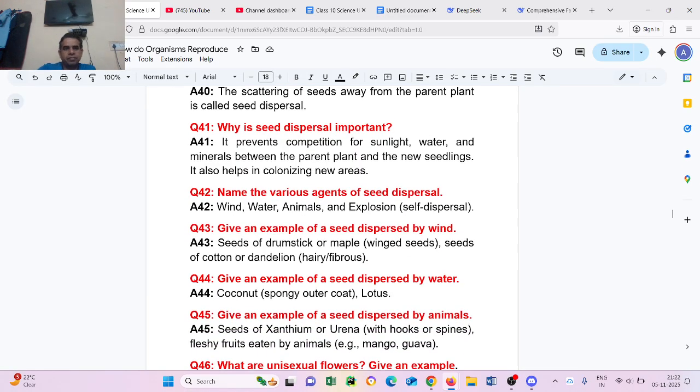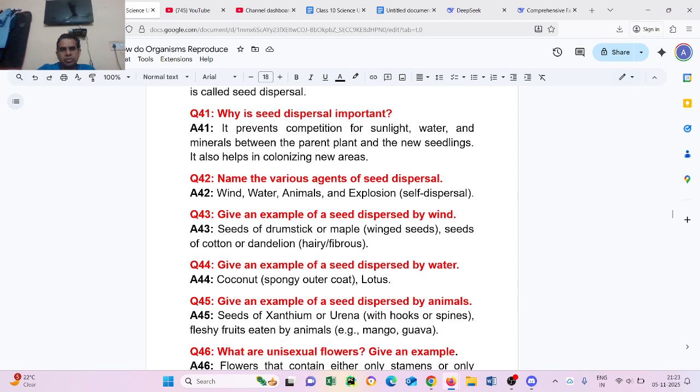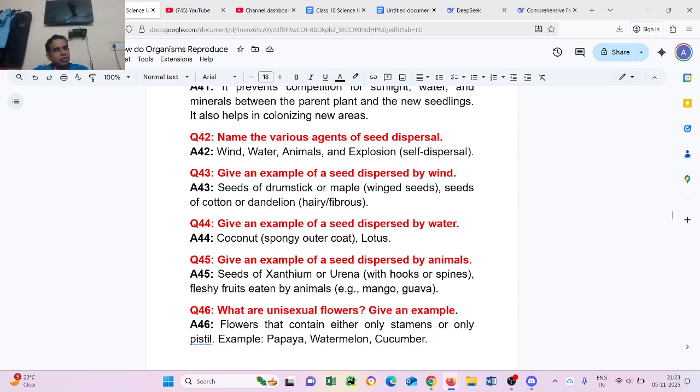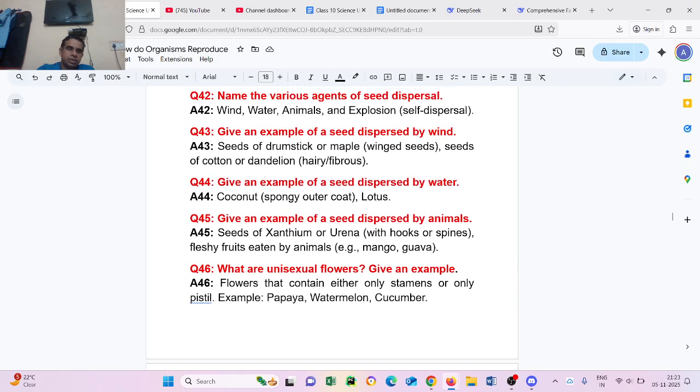Question number 44. Give an example of seeds dispersed by water. Coconut, with a spongy fibrous coat, and lotus. Question number 45. Give an example of seeds dispersed by animals. Seeds of xanthium or urena with hooks or spines. Fleshy fruits eaten by animals, for example mango and guava.